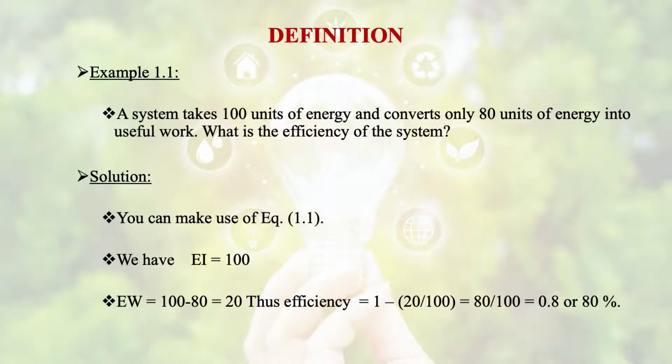Input minus output. The 100 is our input, 80 is our output, the waste is 20. So our efficiency will be 1 minus 20 upon 100, that is 80 by 100, or 0.8, or 80%.